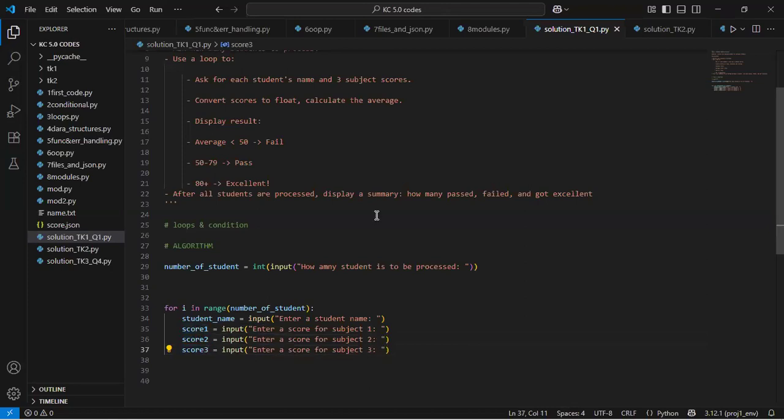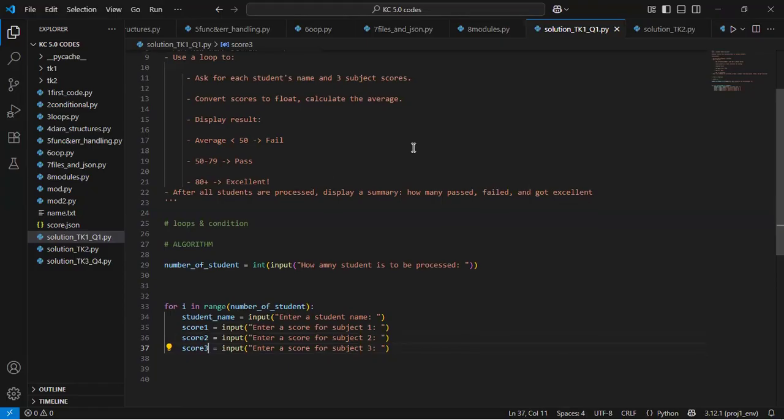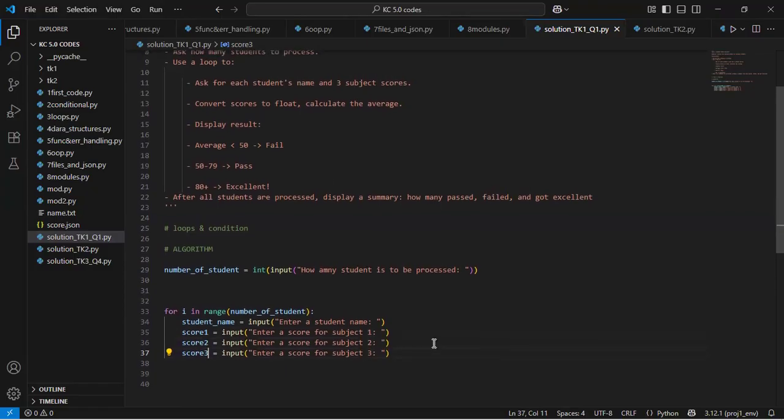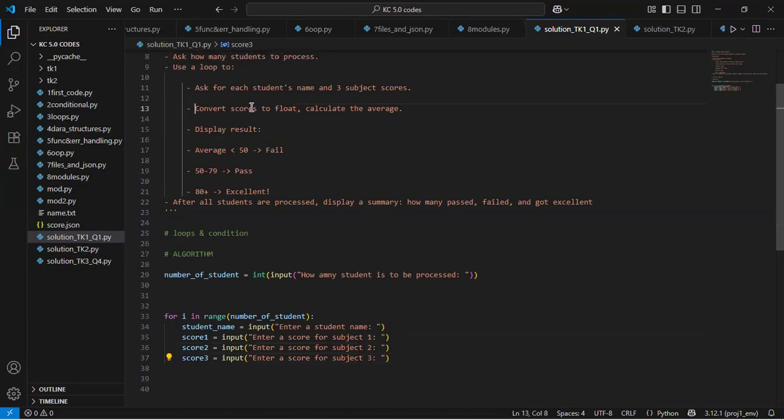All right, so we are getting somewhere. Now we have to convert the scores to float and calculate the average, right? So now how do we do this? How do we actually do this?